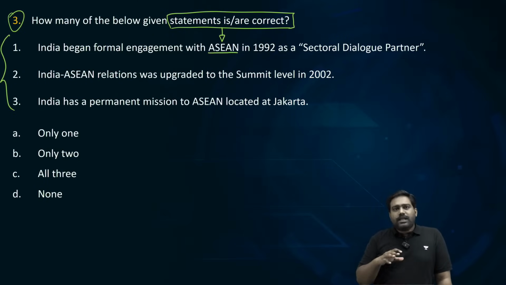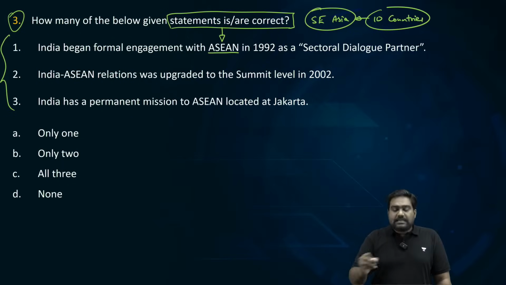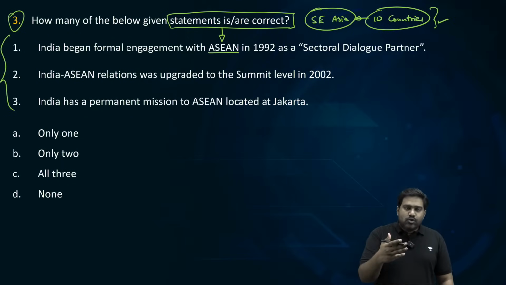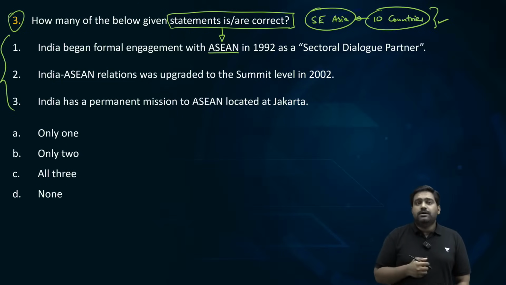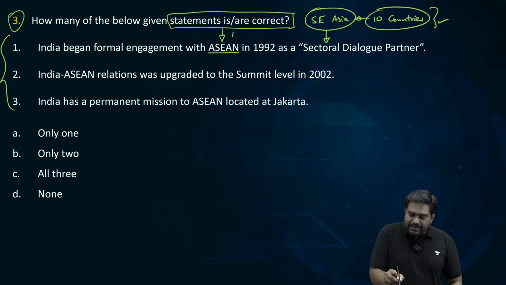See, ASEAN is a regional grouping focused on Southeast Asia. It brings 10 Southeast Asian countries together. Which are these 10 Southeast Asian countries? You have Myanmar, Thailand, Laos, Cambodia, Vietnam, Philippines, Indonesia, Singapore, Brunei. These 10 Southeast Asian countries formed this organization called the ASEAN, which was established in 1967 through the Bangkok Declaration. So don't get confused. There are 2 Bangkok declarations.